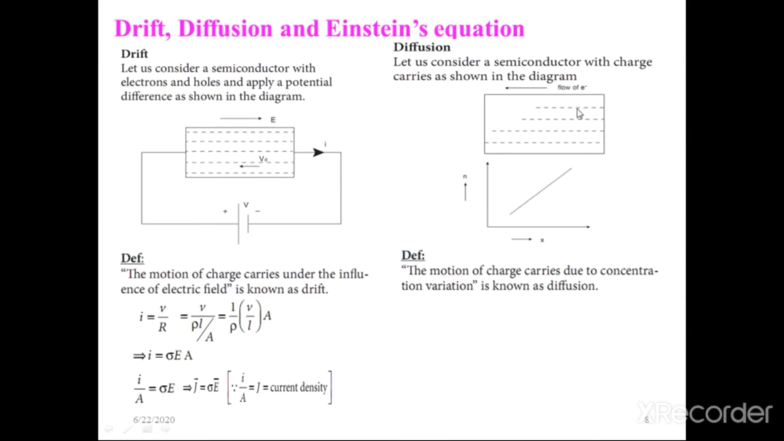Here the charge carrier concentration is moving from one place to another place. So the motion of charge carriers due to concentration variation is known as diffusion. Here, due to the application of an external electrical field only, electrons are moving in drift. But whereas in diffusion, there is no application of an external electrical field.